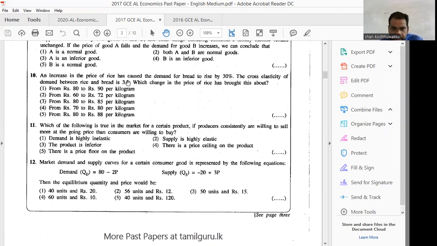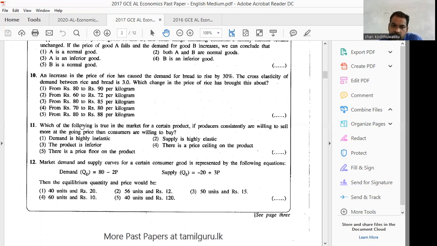Right? Here, the cross elasticity of demand between these two products is 3. Right? 3 means 1:3. Rice increases, and demand rises 30%. And here you are given which change in the price of rice has brought this about.